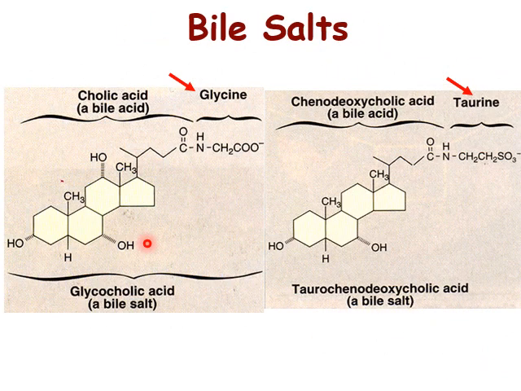This picture shows the formation of bile salts. So here the bile acid cholic acid conjugates with the amino acid glycine to form the bile salt glycocholic acid. Similarly, the bile acid chenodeoxycholic acid conjugates with the amino acid taurine to form taurochenodeoxycholic acid. Similarly, cholic acid can also conjugate with taurine to form taurocholic acid, and chenodeoxycholic acid also can conjugate with glycine to form glycochenodeoxycholic acid. This glycocholic acid or taurochenodeoxycholic acid forms sodium and potassium salts.